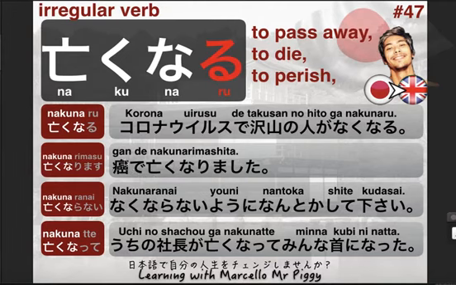In this case it is gan. Gan is cancer. Remember, in Japanese we don't really mention the subject, but whoever we are talking about, that person died of cancer. がんで亡くなりました。